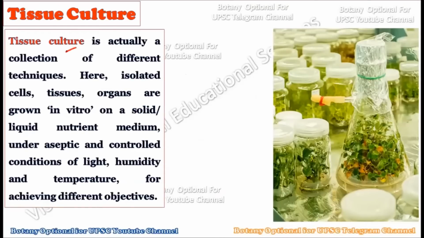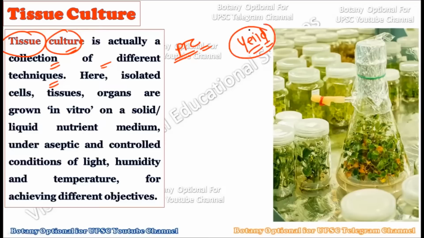See, tissue culture is actually a collection of different techniques. When we talk about plant tissue culture, it is not one process, but a collection of processes. Different types of processes come under this particular plant tissue culture. This tissue culture yields different results for every process. That is, it all depends on what you want to achieve in plant tissue culture. Depending upon that, there are many different techniques which come under tissue culture.